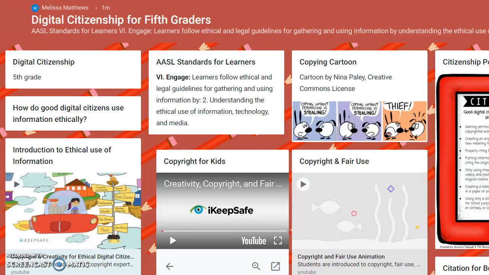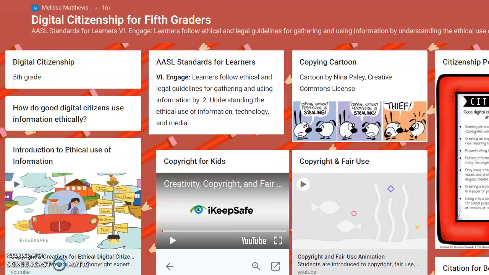Good morning, everyone. Today we will be taking a look at how to be a good digital citizen by using information ethically. Remember that we talked about how good digital citizens demonstrate and practice safe, responsible, and legal use of technology. To be good digital citizens, it is important that we use text, images, videos, and other information that we find online in a way that is legal and gives credit to the creators of these sources that they deserve.